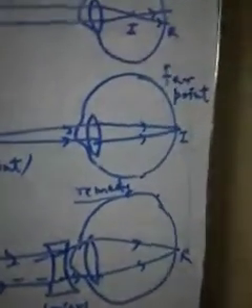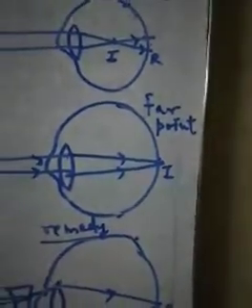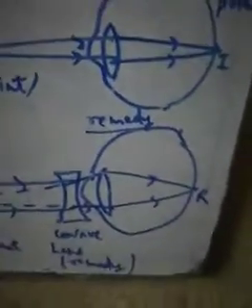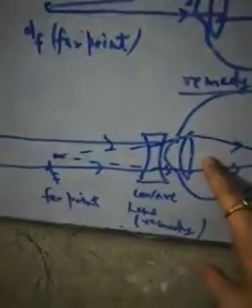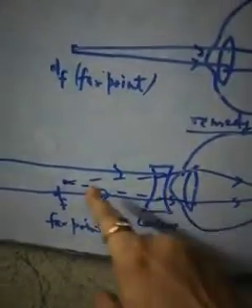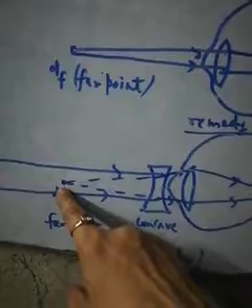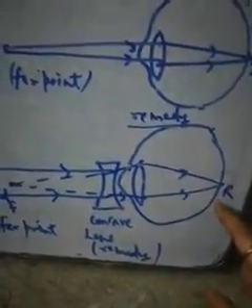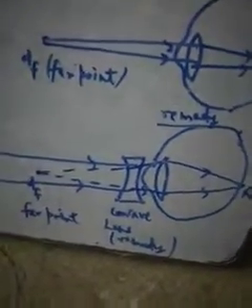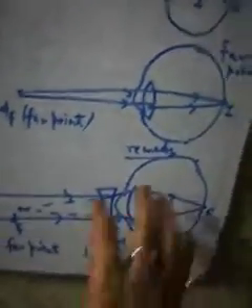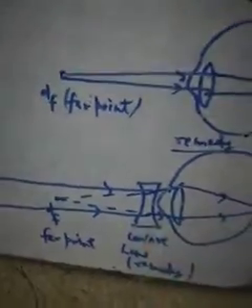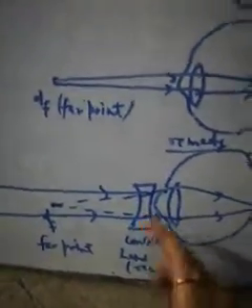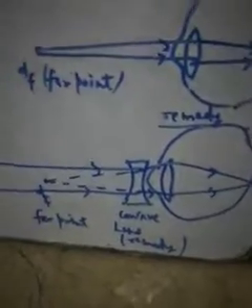So that is the case, and if the eye lens thinks that the light rays are coming from far point, then it will form the image on retina. So basically that is the system how the rectification takes place with the help of concave lens. Again I am repeating this remedy part.